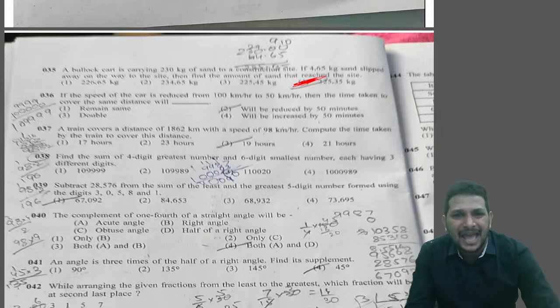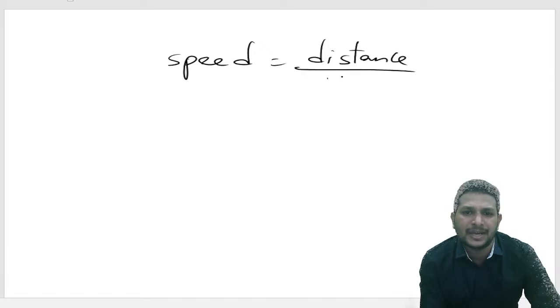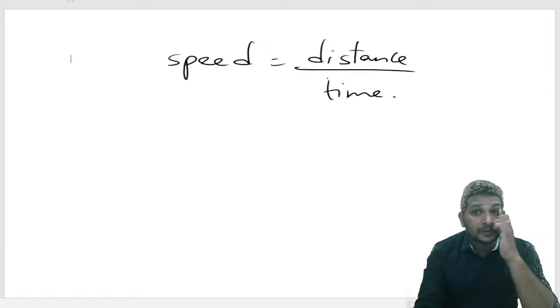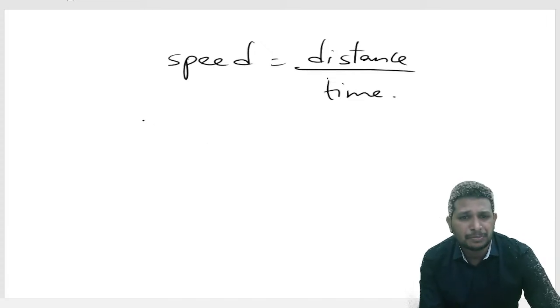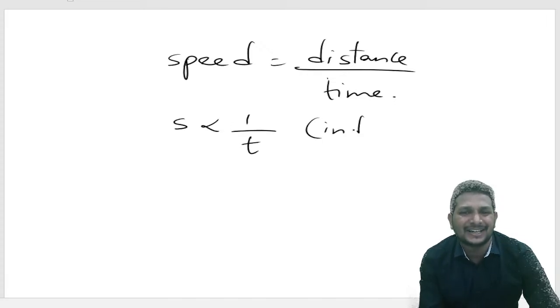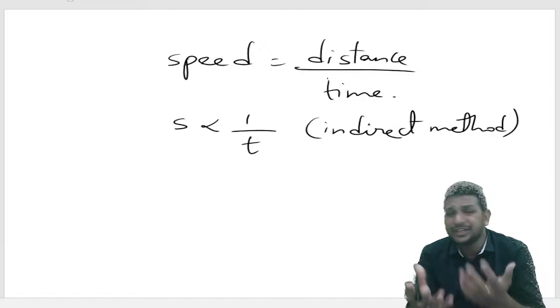So let's see this. Actually, most of them might have confused which chapter it might be, but there is a small, easy way which we discussed. Here, the speed has been reduced. As we know the formula, speed equals distance by time. So initially 100 km per hour, and speed is inversely proportional to time, which is the indirect method. In unitary method which we did, you can do it using the unitary method also.